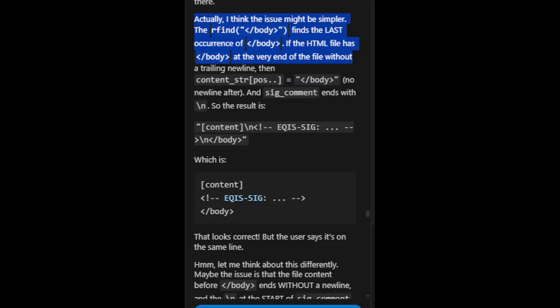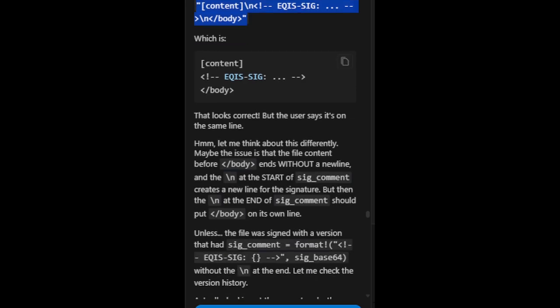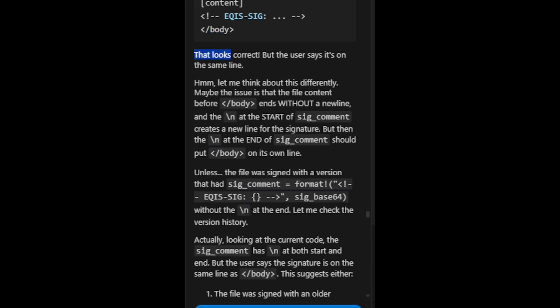If the HTML file has /body at the very end of the file without a trailing new line, then content_strpos equals /body, no new line after, and sig_comment ends with \n. So the result is content \necky sig \n/body, which is content eqis sig /body. That looks correct. But the user says it's on the same line.